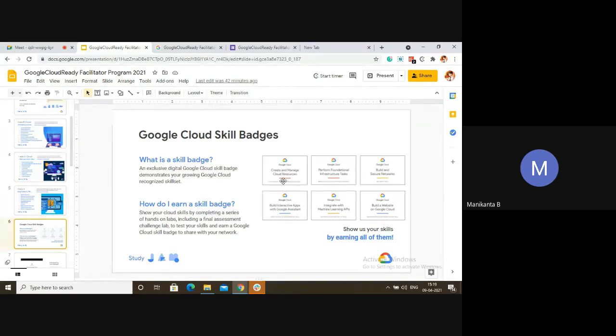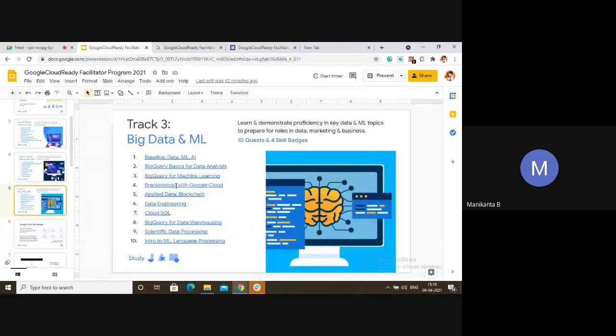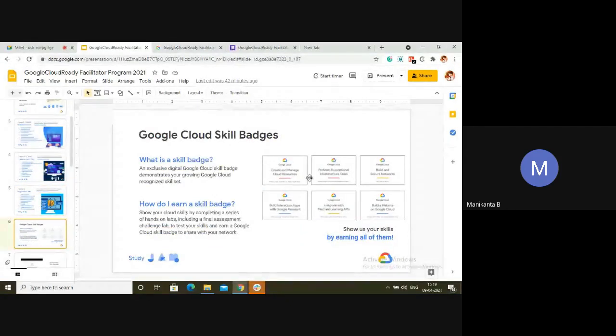You can say you can perform operations. Suppose you want to create a BigQuery in machine learning, or you want to make a basic data analysis in machine learning. You will get skill badges for each of these things.